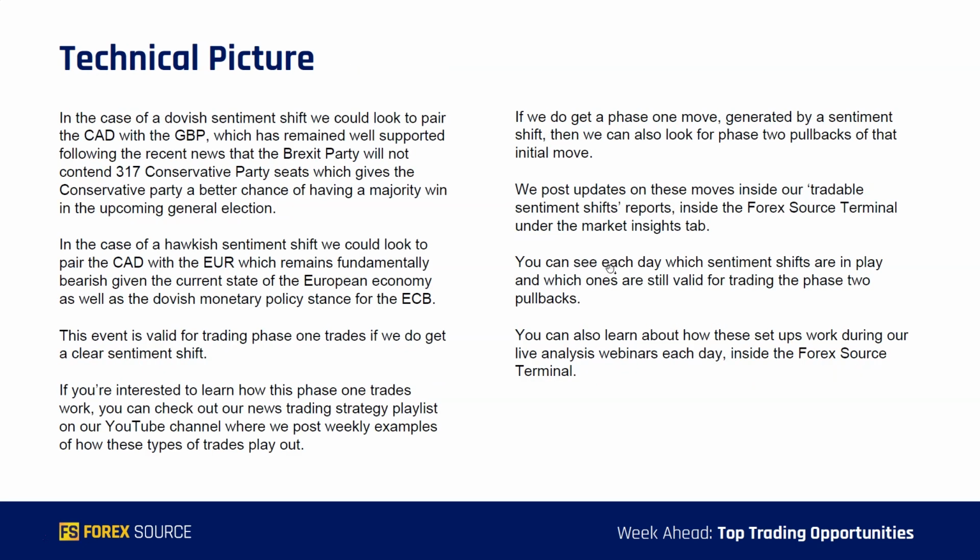Now, how to actually look to trade the CAD. In the case of a dovish sentiment shift, we could look to pair the Canadian dollar with something like the pound. Now, the pound has remained well supported following the recent news that the Brexit party will not contest the 317 Conservative Party seats, which gives the Conservative Party a better chance of having a majority win in the upcoming general election. And then in case of a hawkish sentiment shift, we could look to pair the CAD against something like the euro. Now, the euro remains fundamentally bearish given the current state of the European economy, as well as the dovish monetary policy stance taken by the ECB.